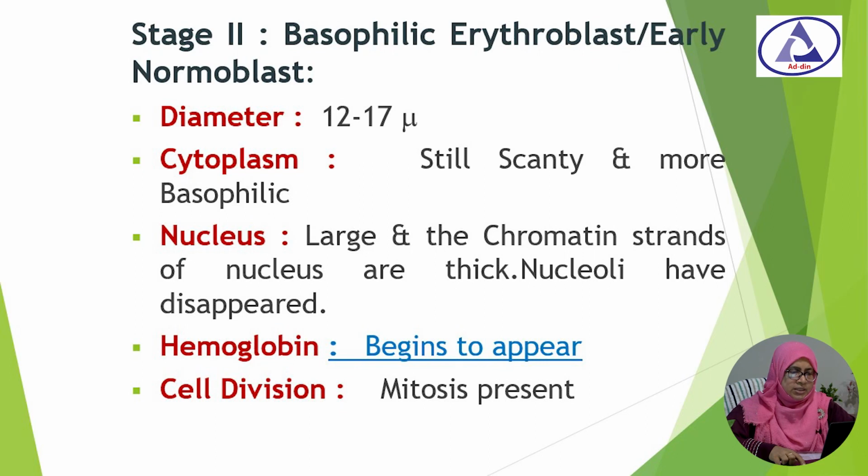The second stage is the basophilic erythroblast or early normoblast. Here the diameter decreases to 12 to 17 micron, and the cytoplasm is still scanty and more basophilic. The nucleus is large, the chromatin strands of the nucleus are thick and the nucleoli have disappeared. Hemoglobin begins to appear here, and the cell divides by mitosis.